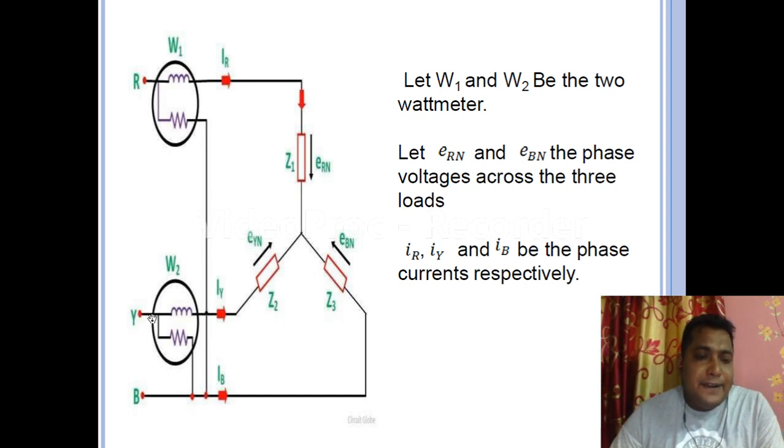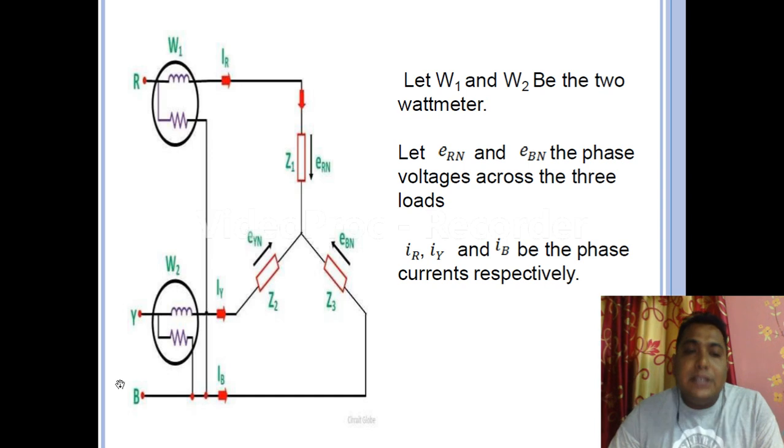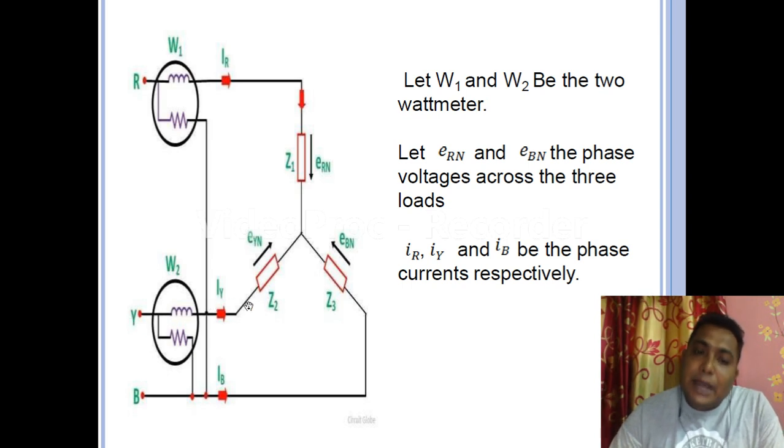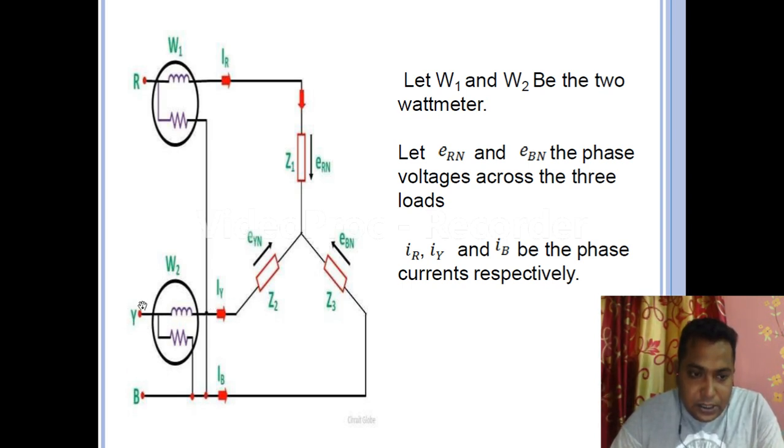Voltage is the difference between Y phase and B phase. What is the voltage of the Y phase? Y phase is EYN. And what is the voltage of B phase? EBN. So what is the difference that appears? EYN minus EBN. Follow my pointer: EYN, EBN. The difference between these two will give us this result.